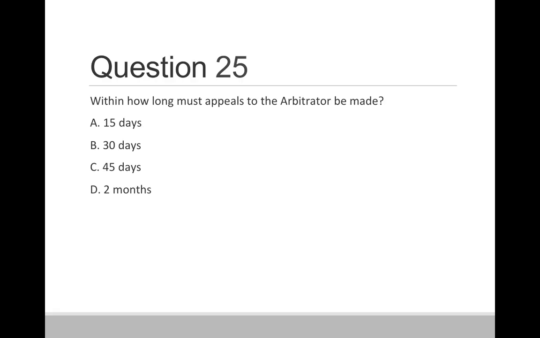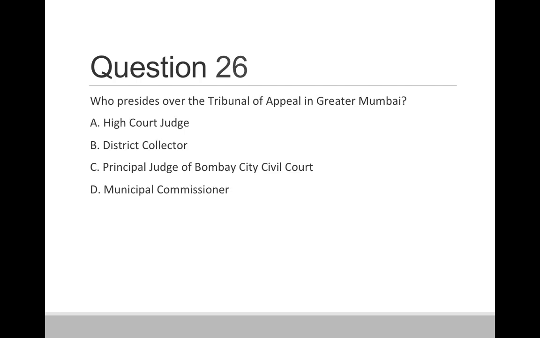Question 25. Within how long must appeal to the arbitrator be made? Option A, 15 days. Option B, 30 days. Option C, 45 days. And option D, 2 months. So correct answer is option D, 2 months.